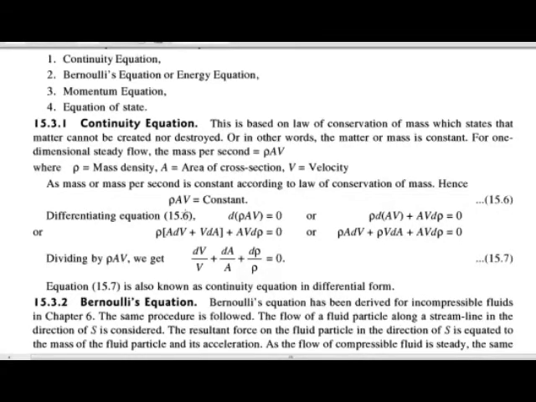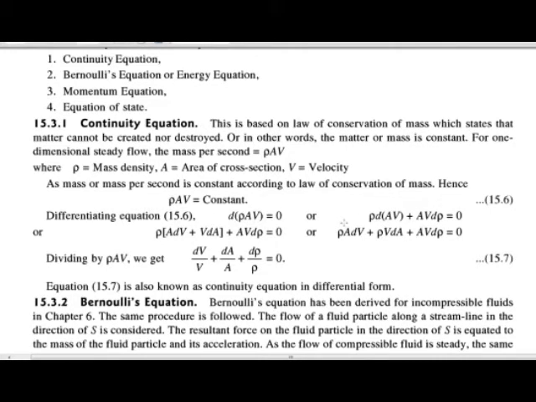So we differentiate this term: d of rho A V is equal to d of constant, which is equal to 0. Okay, then consider rho as the first term and A V as the second term. For the differentiation we are considering this.